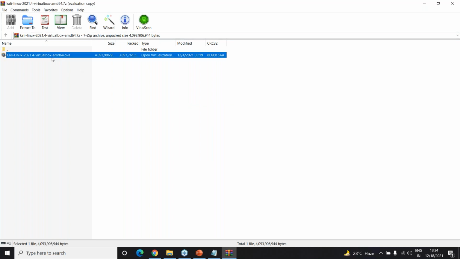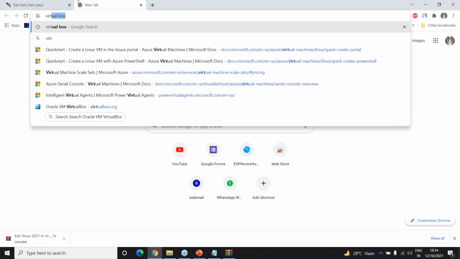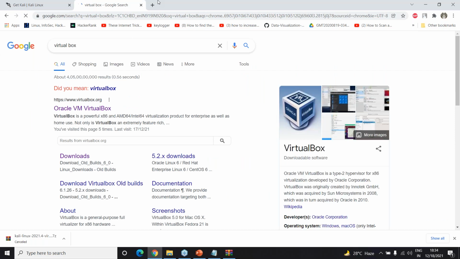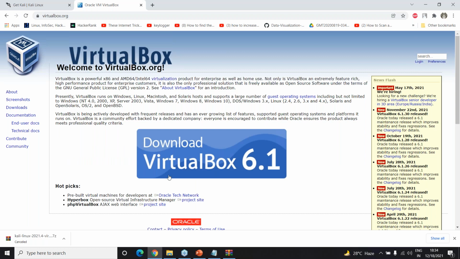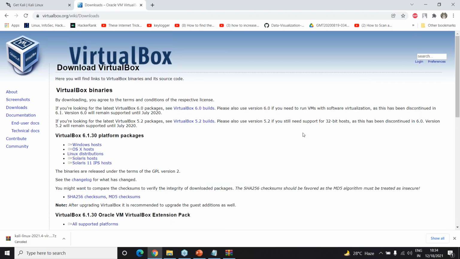Okay. So here I've got a .ova file. Right. So for this, first I need to install VirtualBox. Right. VirtualBox. Download. And in here select Windows host. And so it will download a file of almost 103 MB.